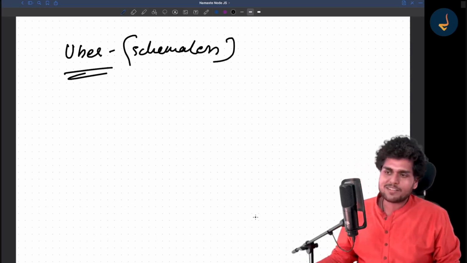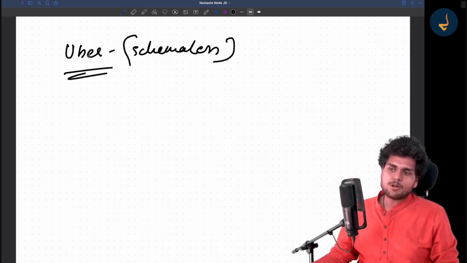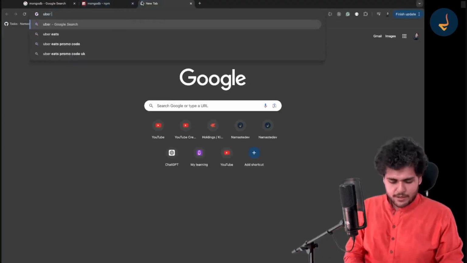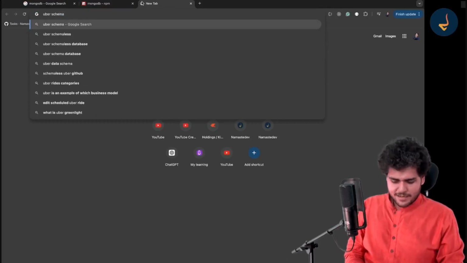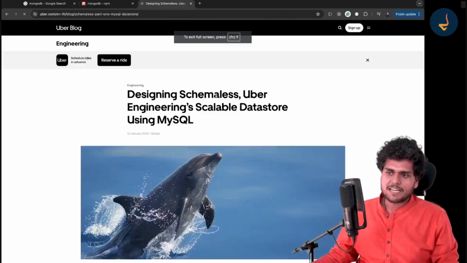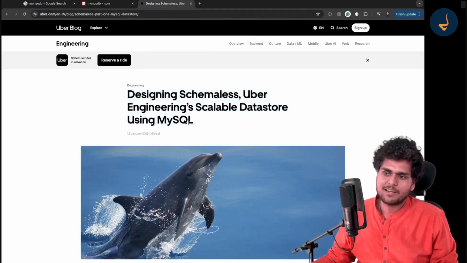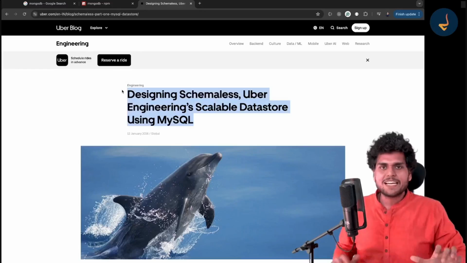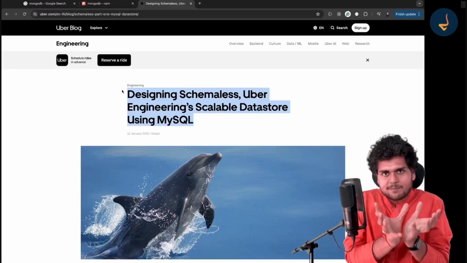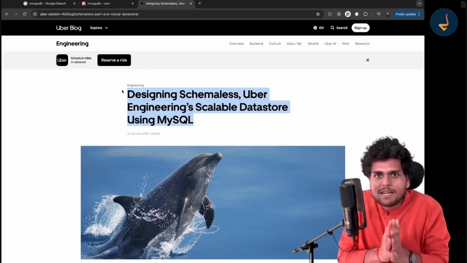Let me just show you that also, if you are interested. Read about Uber's schemaless database, right? It's very fun. If you go over here, Uber schemaless, there would be Uber's engineering blog. Yes, read this article: Designing Schemaless, Uber Engineering's scalable datastore using MySQL. So they basically created schemaless in-house, and it is used for a specific purpose.